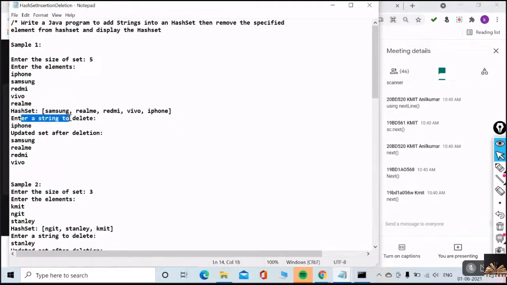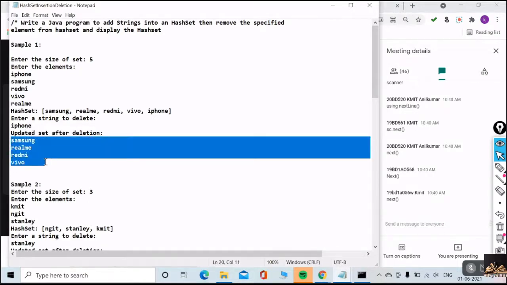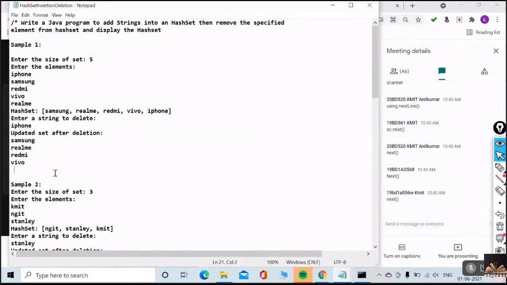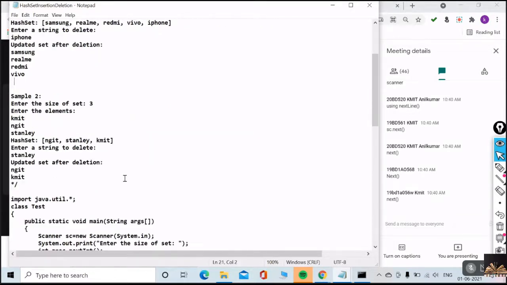Then I want to take the element from the user which is to be deleted. Okay, I just want to delete iPhone. Again, you need to print the updated set after deletion. So what is to be deleted? This is after deletion. This is your output. Okay. Have a look at this.